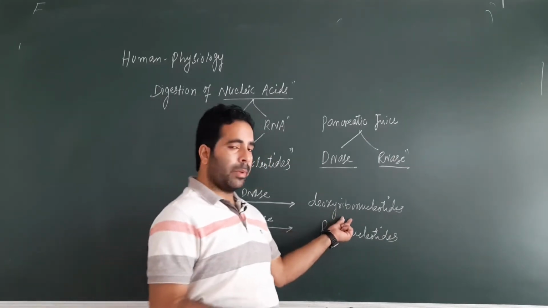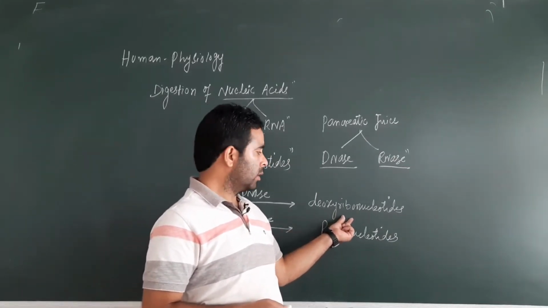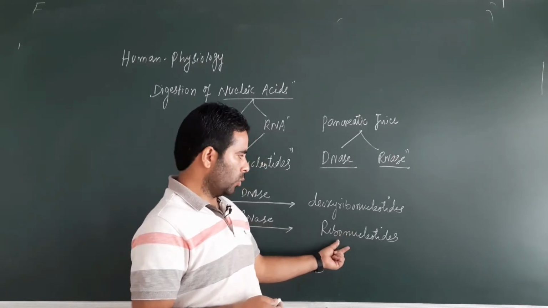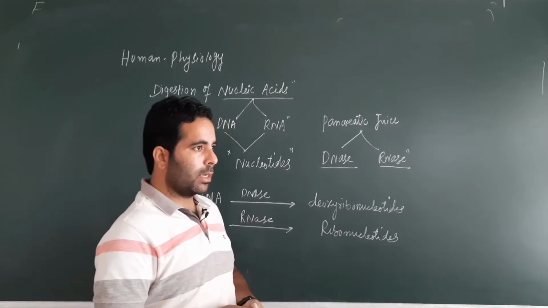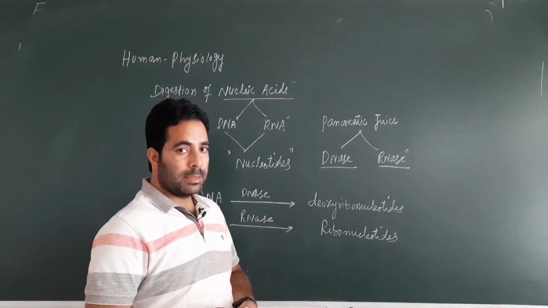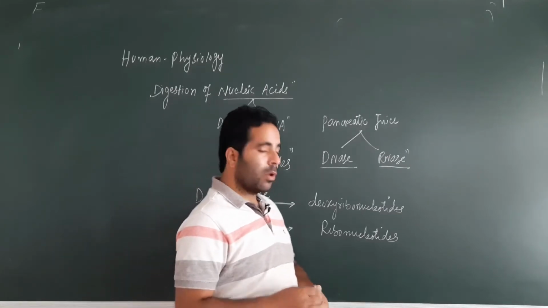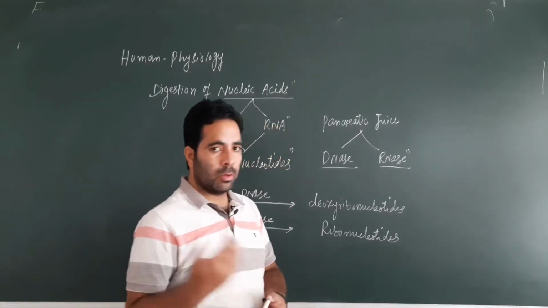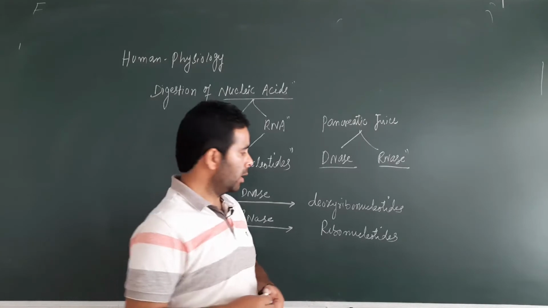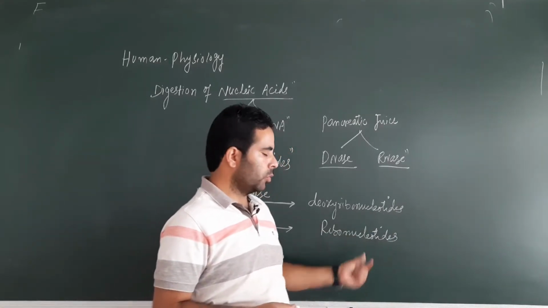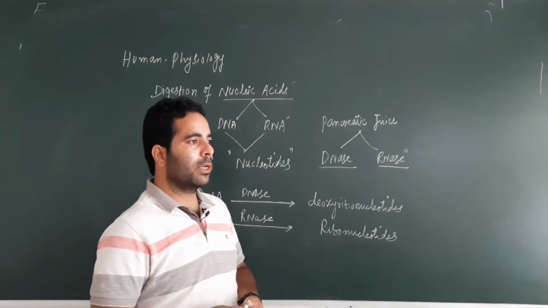Here we have the sugar, pentose sugar, that is deoxyribose, right? And here we have the sugar, that is ribose. And what is the difference between deoxyribose and ribose? We have already discussed this point in the biomolecules, right? If you have any confusion, you can consult your book, and you will find the difference between the deoxyribonucleotide and ribonucleotide. There is simple difference.